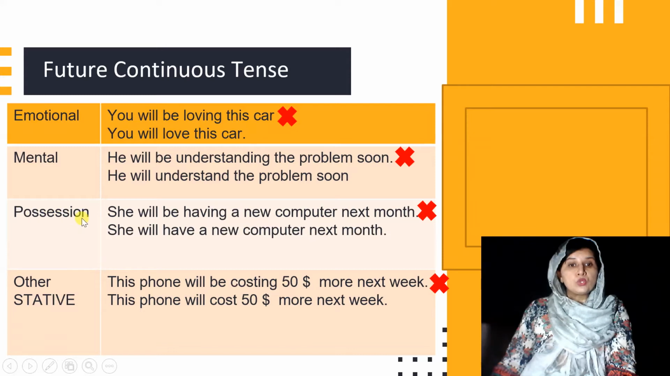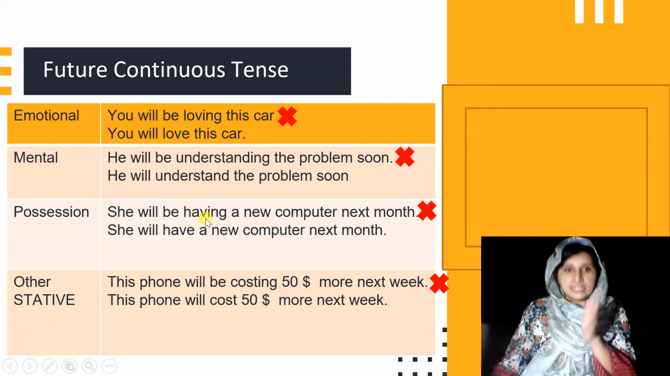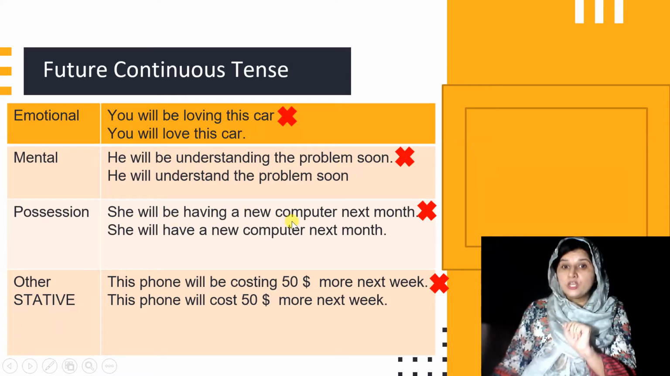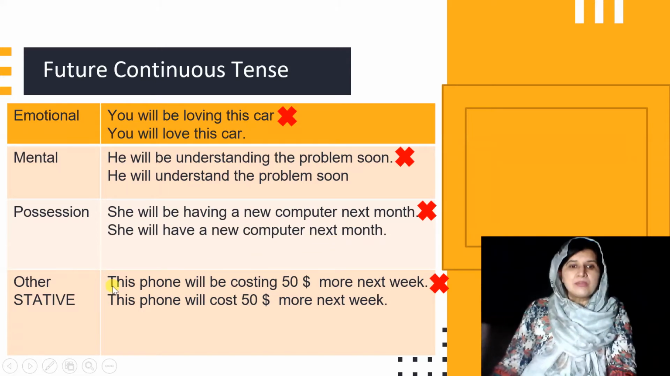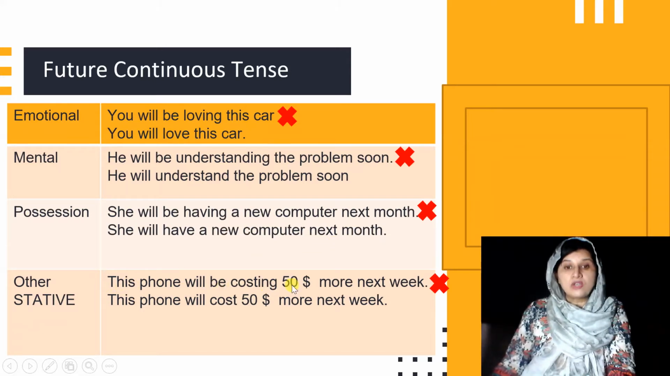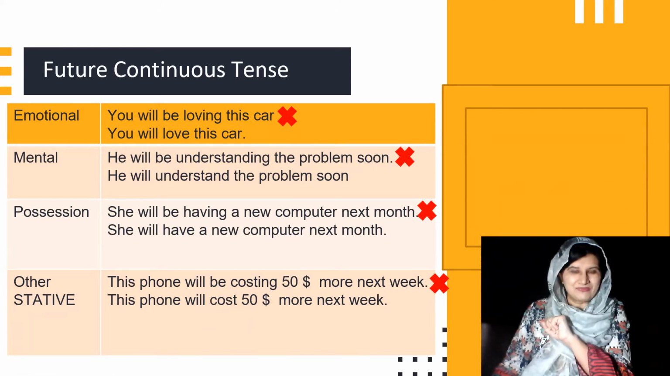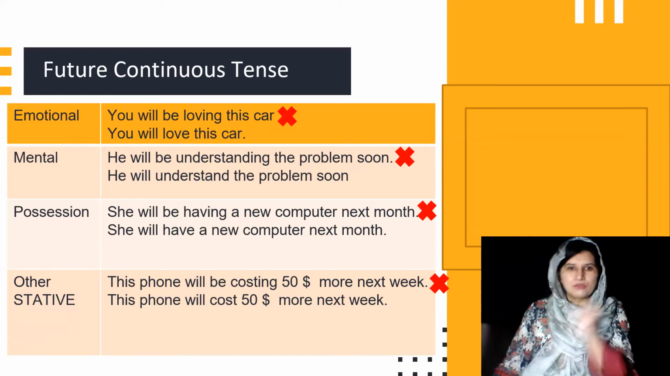Similarly, if you want to show possession, you cannot use continuous form with stative verbs, like she will be having a new computer next month, so that's wrong. But you can say she will have a new computer next month. I hope it's clear. Some other stative verbs, like the phone will be costing. So costing is also a stative verb, right? It's not an action verb, and it's wrong. But you can say this phone will cost $50 more next month. I hope you are quite clear about this concept of stative verbs.